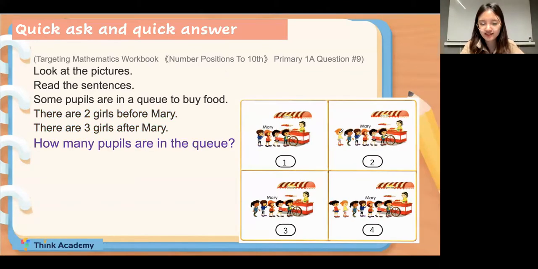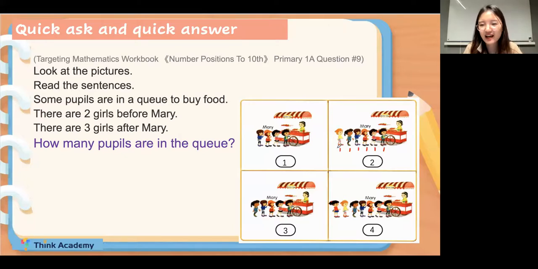Next question: how many children are in the queue? Everyone, let's count. If you have counted well, then you can type in the chat box. How many children? 1, 2, 3, 4, 5, and 6. Yes, 6 children.